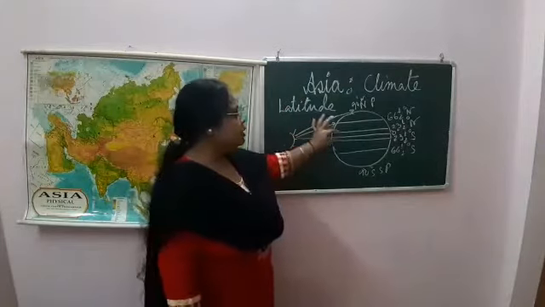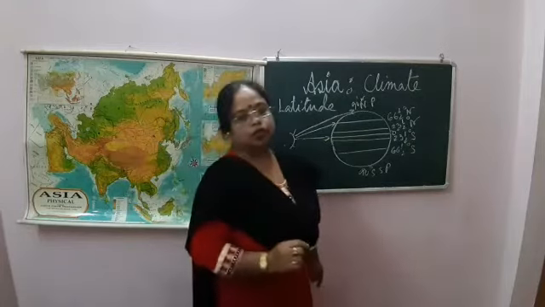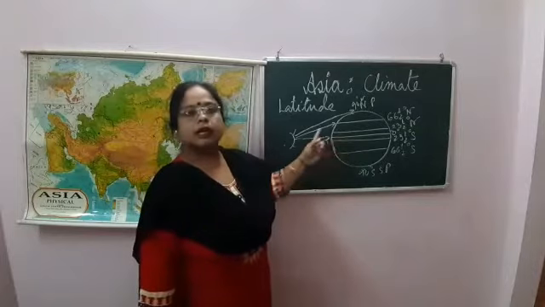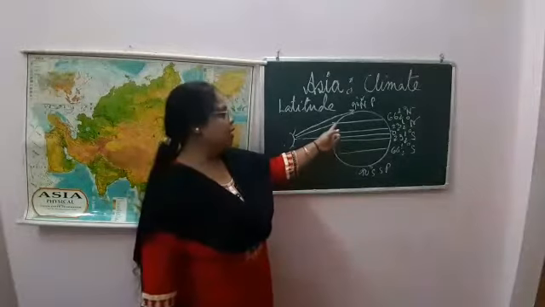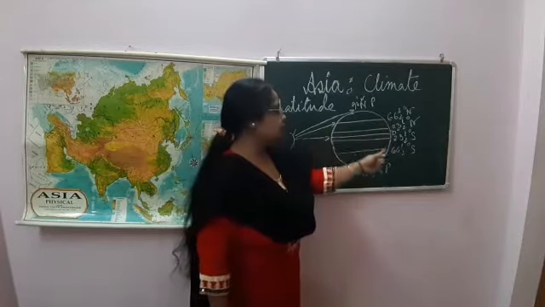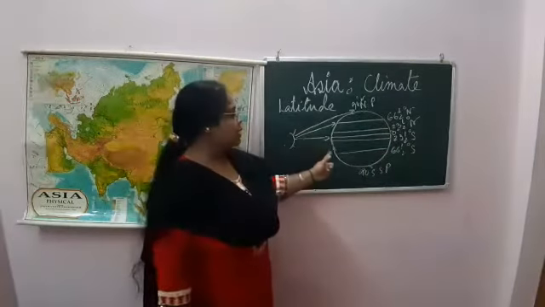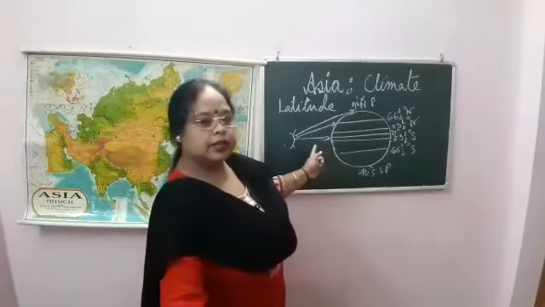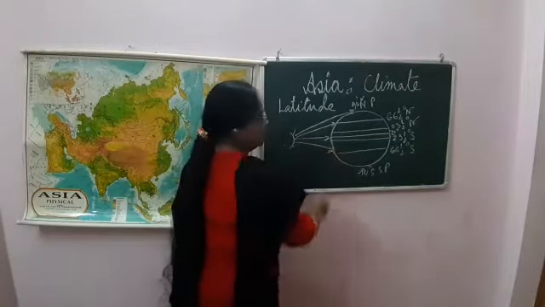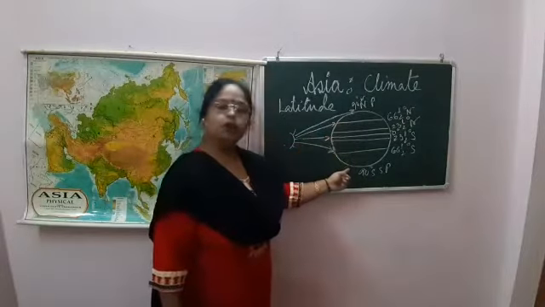The zone from 23.5 degrees north to 23.5 degrees south is the torrid zone, where the sun's rays fall directly and there is more heat. Then the part from 23.5 degrees north to 66.5 degrees north, and the same way 23.5 degrees south to 66.5 degrees south, gets oblique sun rays, that's why there is less heat, and further poleward even less heat.